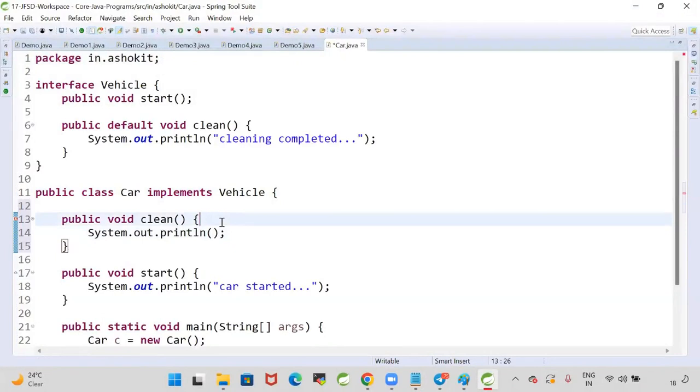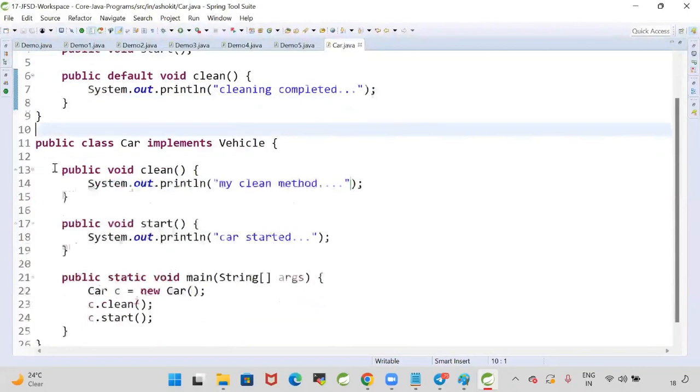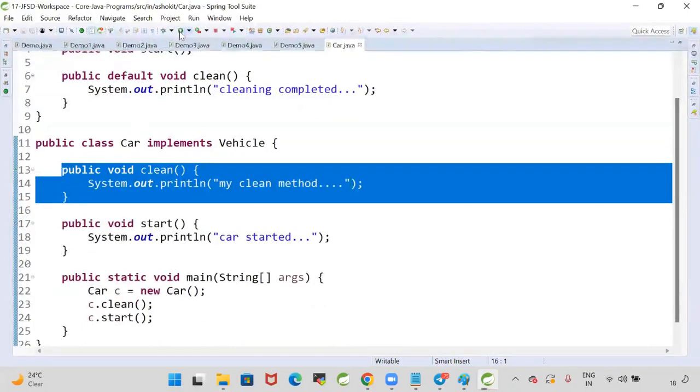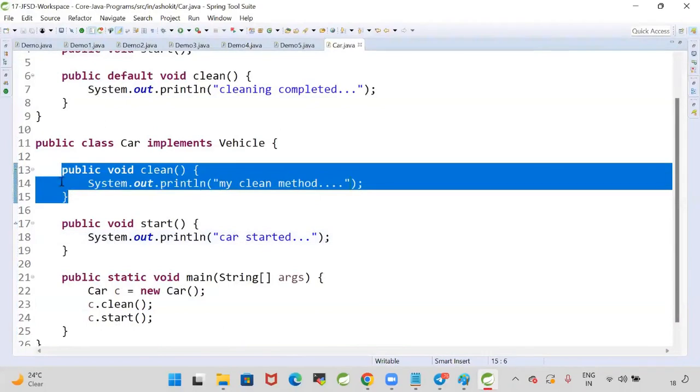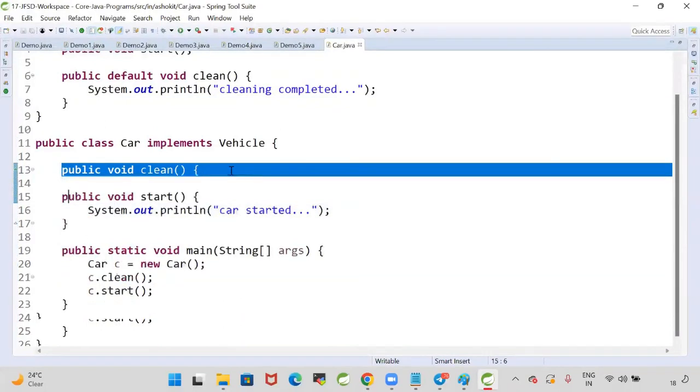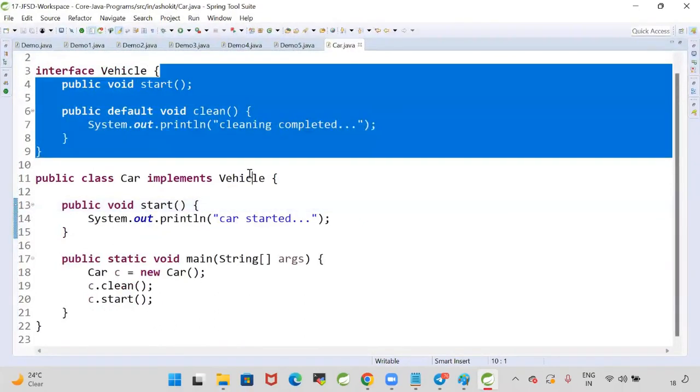System.out.println. I'm going to override my clean method. The interface added a new method as a default method. If you want, you can call the method as it is. If you don't like that, you can override it. Overriding is possible for default methods. Now C.clean: my class is overriding the clean method, so my class's clean method will be called. If I don't override that method, then the interface default method will be called.